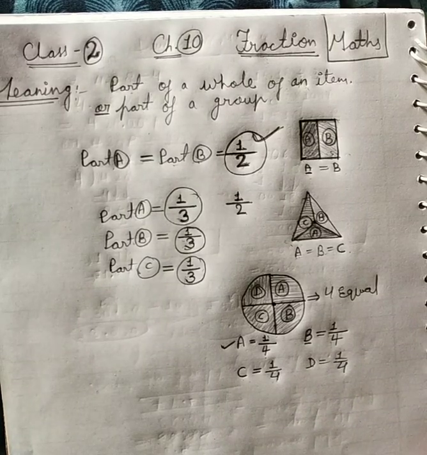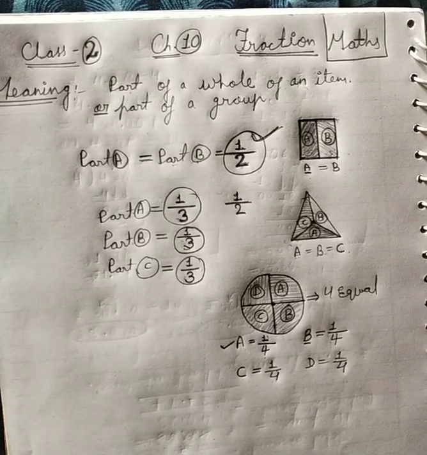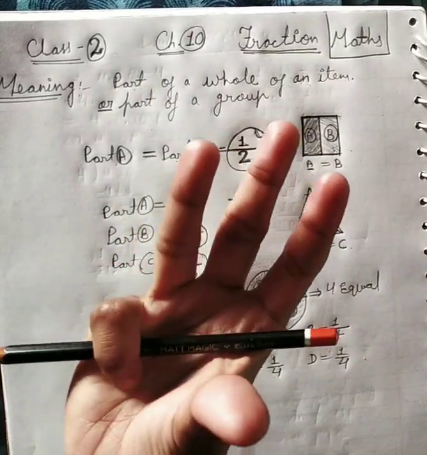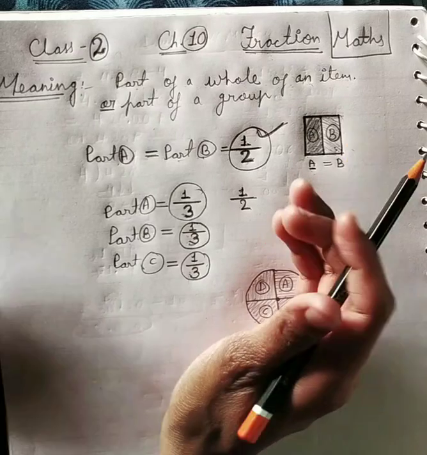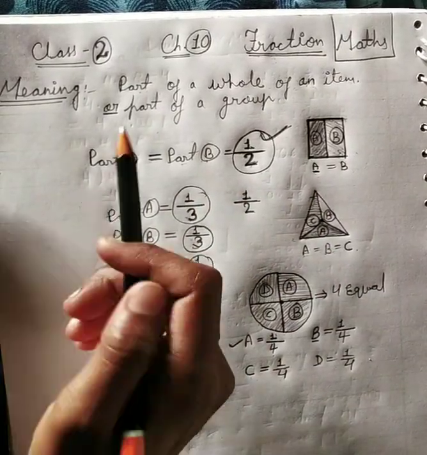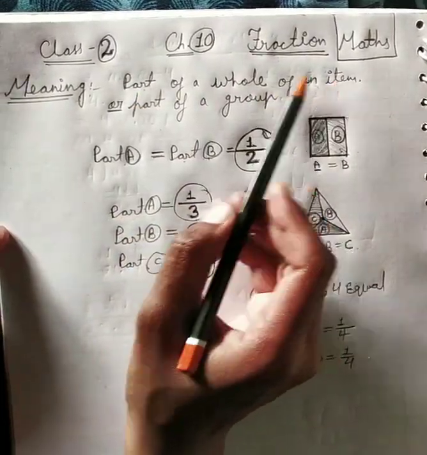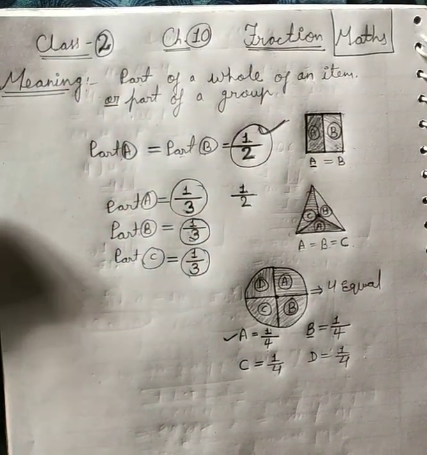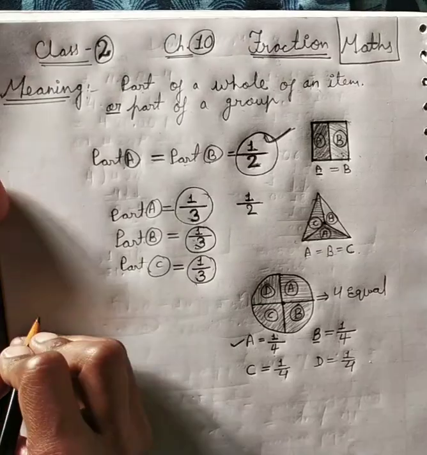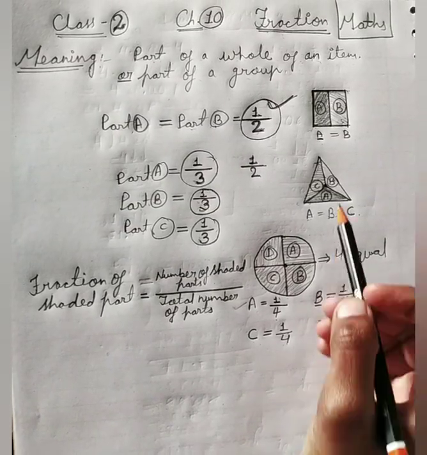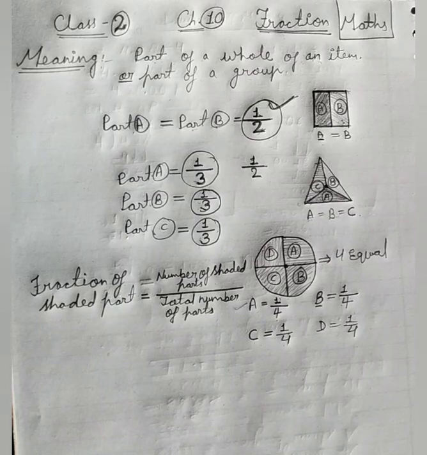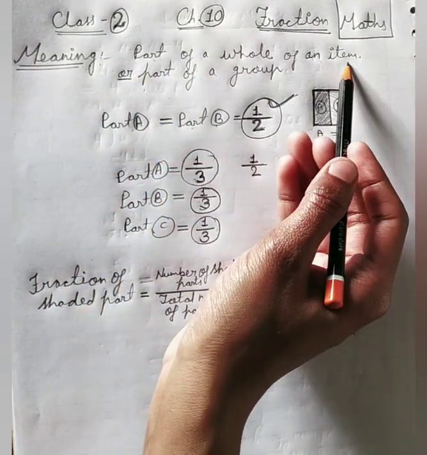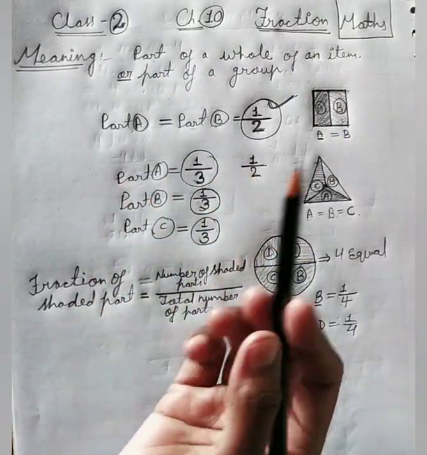So what is fraction? That's why I wrote here part of a whole of an item. किसी भी पूरी चीज का कोई छोटा सा हिस्सा, part of a whole of an item or part of a group, known as fraction. Is that clear? So here, dear students, after learning such type of things, we can say that what is fraction? Part of a whole of an item or part of a group, it is known as fraction.